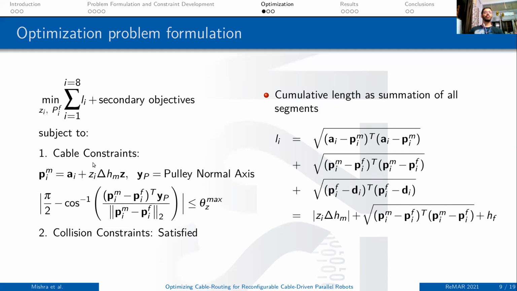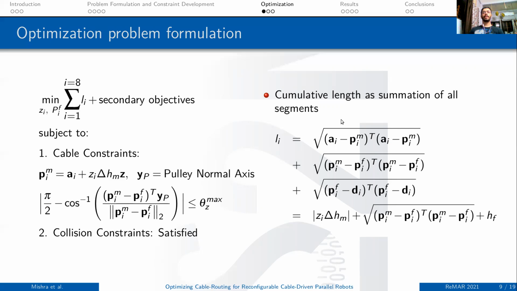And this is subject to cable constraints, which is that the moving pulley should always be at a vertical distance of Zi times delta Hm on the same pulley bar, where delta Hm is the discretization resolution and Zi is an integer. The second equation governs the fact that the pulley wheel rotation about the pulley axis is always less than the maximum bound. Finally, we need to check that the collision constraints are satisfied.